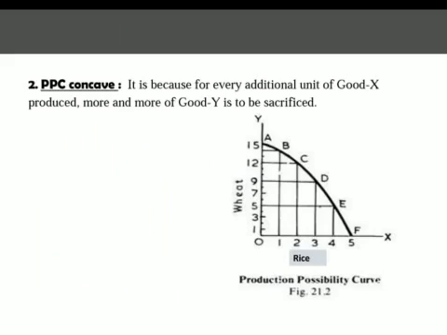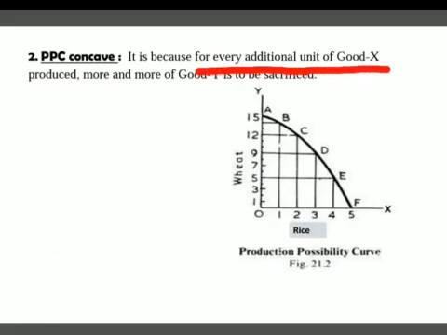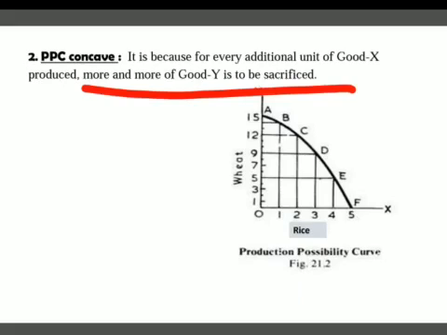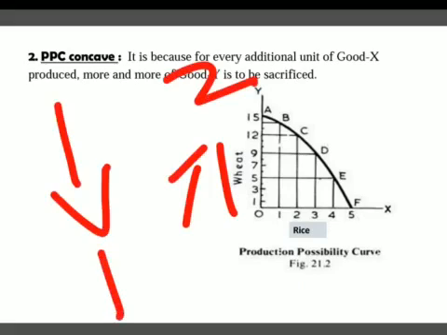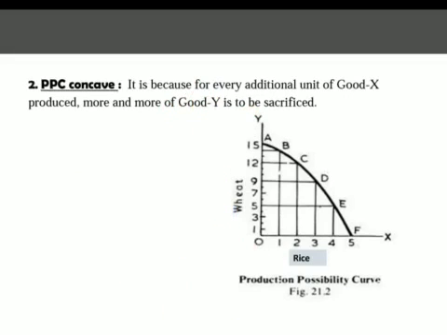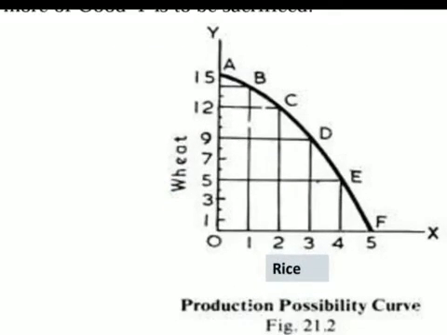Means we are producing less, and for that we are sacrificing more. So for every additional unit of good X, more and more of good Y has to be sacrificed. We can see from the words more and more, means we are giving 2 units and we are getting 1 unit. We are sacrificing more and producing less. So we are talking about the quantity here. That's why it is concave to the origin. You can see this gap of 1 unit.